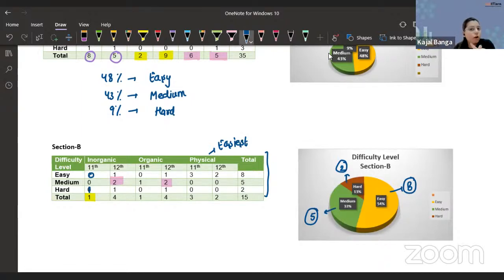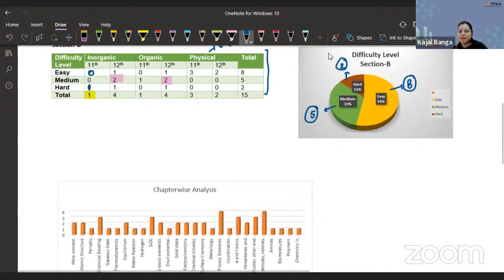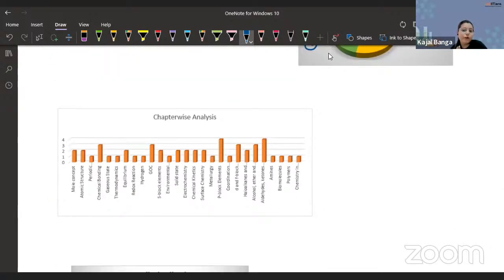So this was our overall analysis based on the organic, inorganic, and physical parts of section A and section B. Let's now jump on to our chapter-wise analysis. As I already told you, almost every chapter was covered, so the paper was well distributed. Hats off to that. But yes, there were some chapters which were dominating. As you can see, chemical bonding, as we were expecting, was the most important chapter of our inorganic.